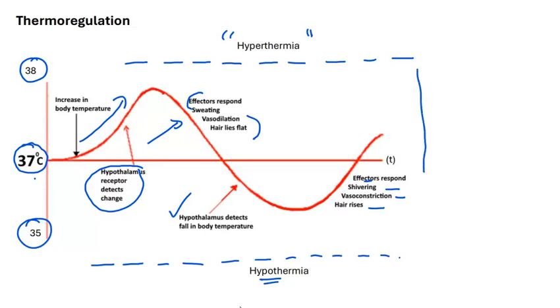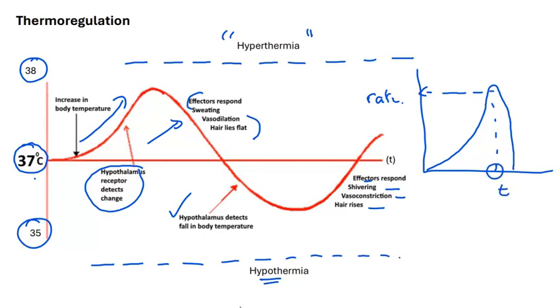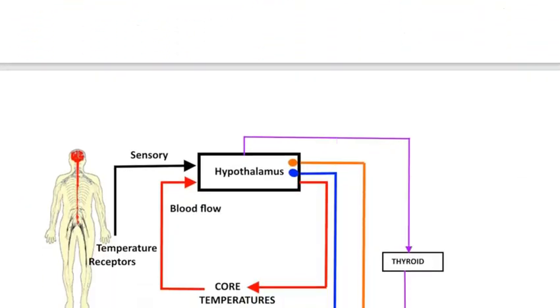And if we think and try to connect out to other parts of our course, such as the effect on the rate of reaction of enzymes, we'll know that low temperatures and increasing those will reach a maximum, which is known as the maximum rate of reaction, which is here at the top of the curve, badly drawn, of course. And then down here, this corresponds on this curve here to a temperature that would be the optimal. And what I'm saying here is that these physiological limits will be fairly close to this optimal point so that we maintain our functionality within the optimal zone, maximum rates of reaction to achieve. But let's look at the receptors and the effectors to this particular model.